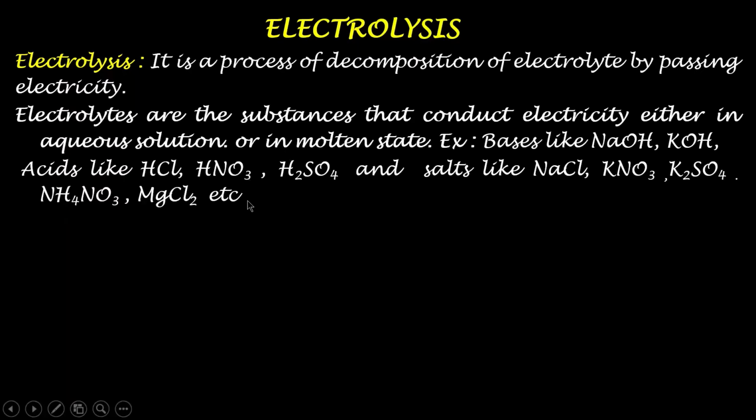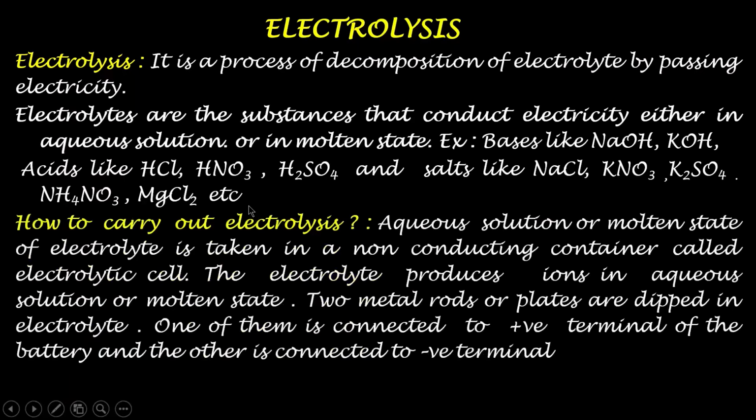Now the next question is how to carry out the electrolysis. Electrolysis can be carried out by taking the aqueous solution or molten state of the electrolyte in a non-conducting container. That means the container should not conduct electricity. The electrolyte is taken in the aqueous solution or in the molten state in this non-conducting container, and this container is called the electrolytic cell.